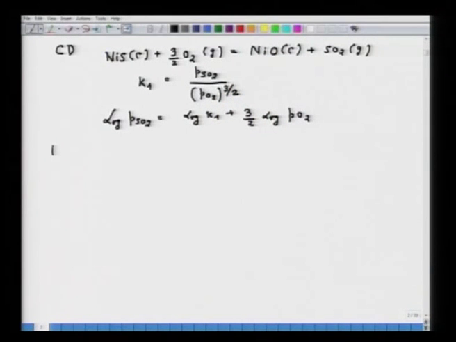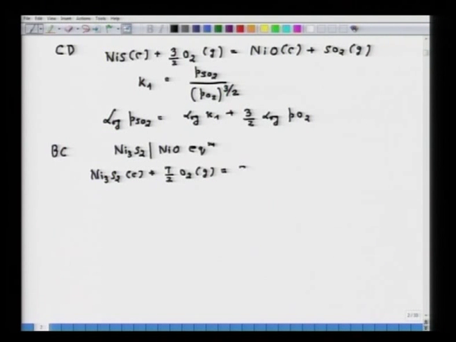Now, we have to consider the next equilibrium. For example, if you notice in the diagram the line BC, it represents the equilibrium between Ni3S2 and NiO. Now I have to put down the equation: Ni3S2 condensed phase plus 7/2 O2 gaseous phase, that is equal to 3 NiO condensed phase plus 2 SO2 gaseous phase.